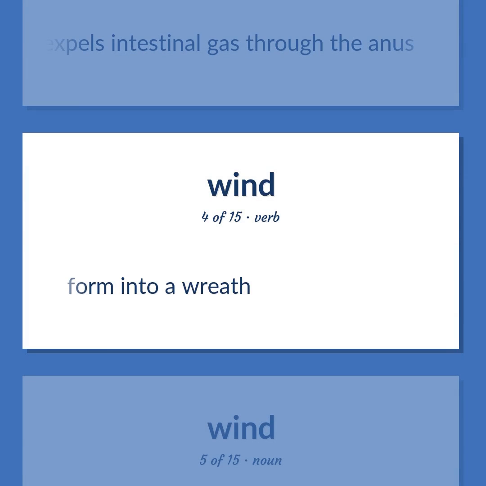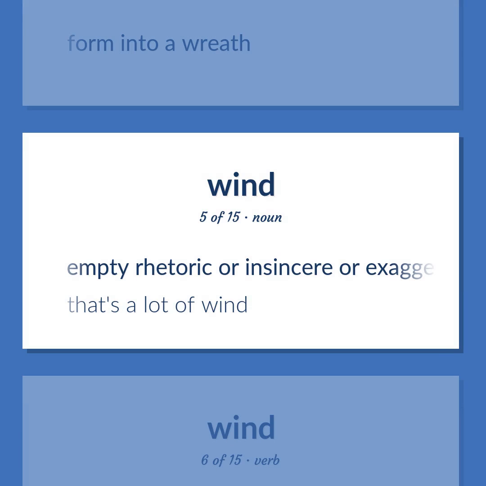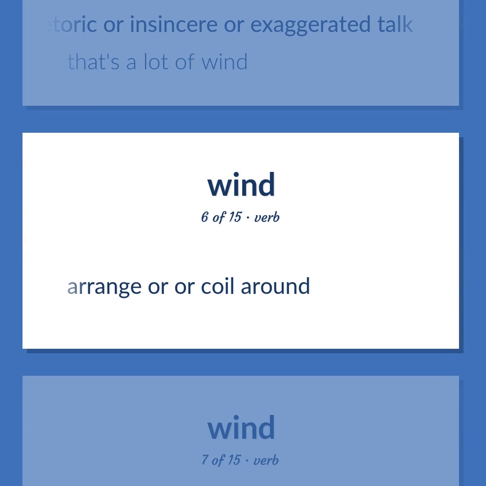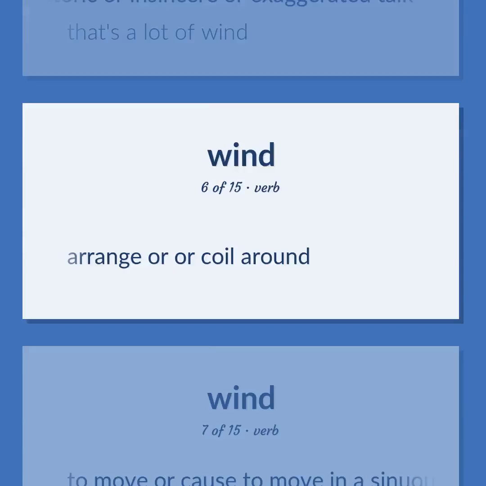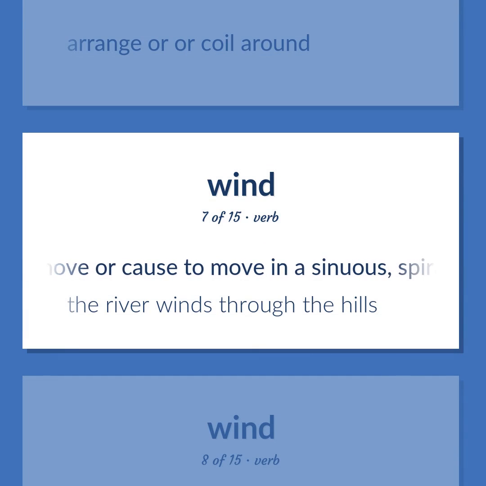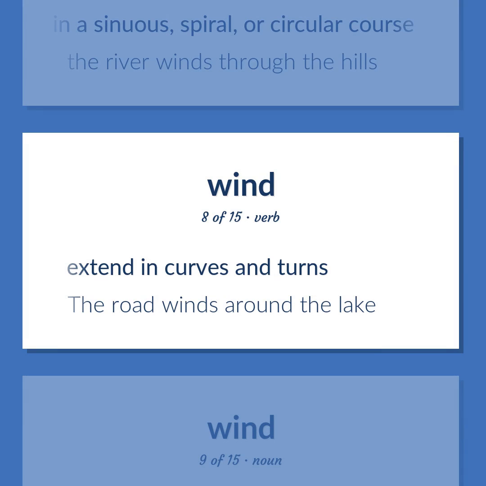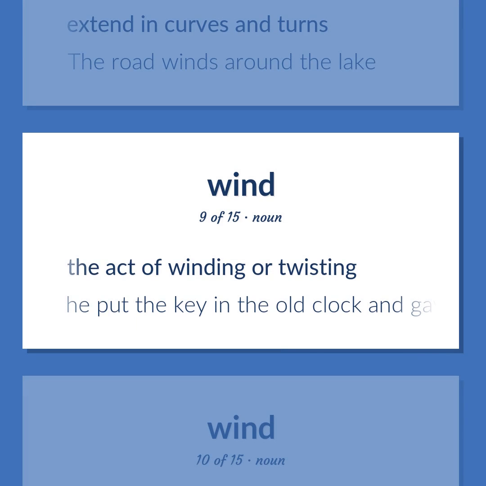Form into a wreath. Empty rhetoric or insincere or exaggerated talk. That's a lot of wind. Arrange or coil around. To move or cause to move in a sinuous, spiral, or circular course. The river winds through the hills. Extend in curves and turns. The road winds around the lake. The act of winding or twisting. He put the key in the old clock and gave it a good wind.